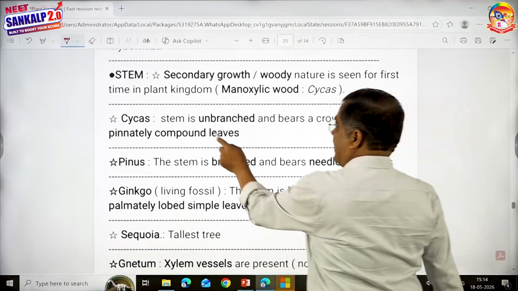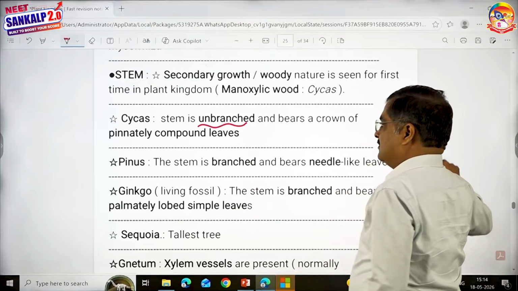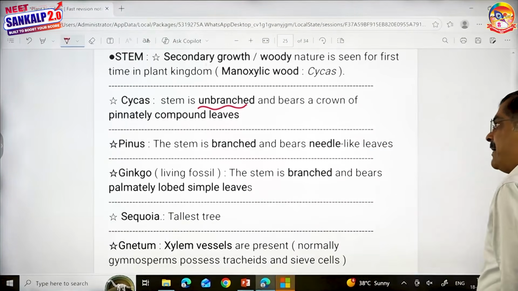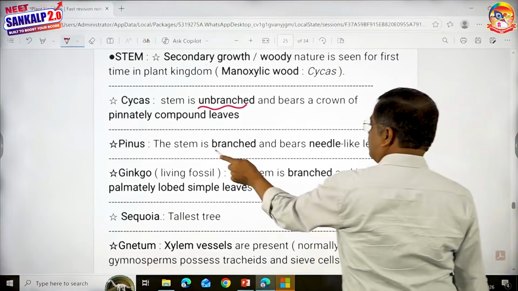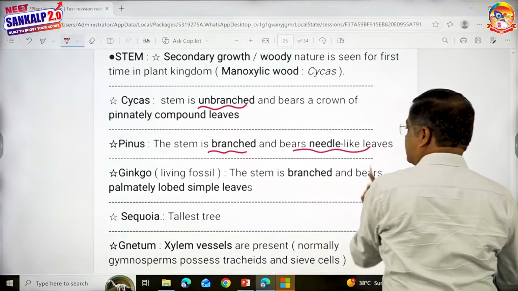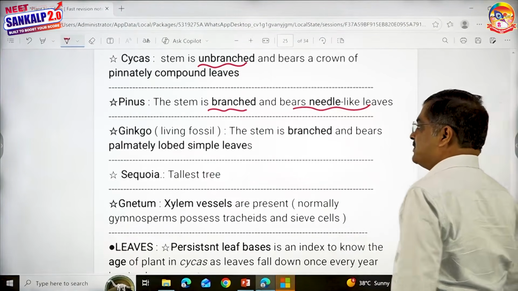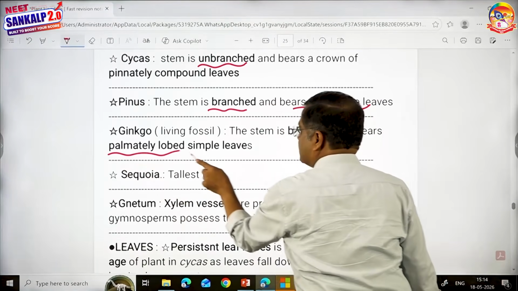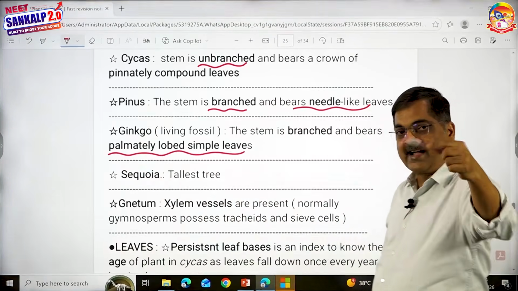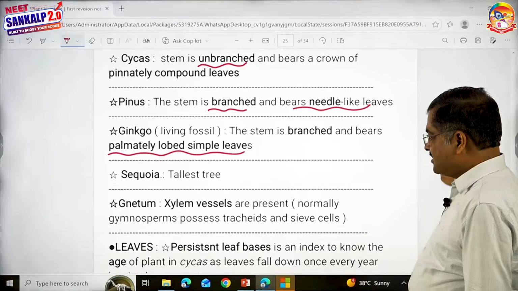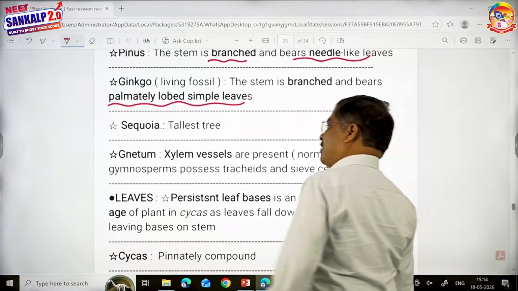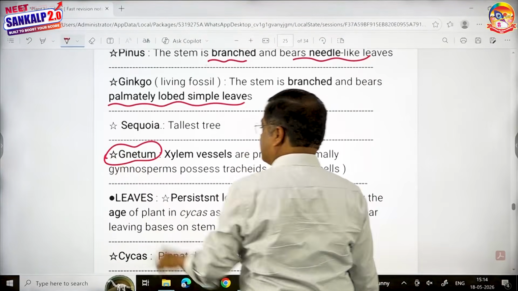Cycas, the stem is unbranched and pinnately compound leaves. Pinus, the stem is branched with needle-like leaves. Ginkgo, it's a living fossil. The stem is branched and shows palmately lobed simple leaves. This is the third diagram in your NCERT textbook. Sequoia is the tallest. Outside chance for this question to come.